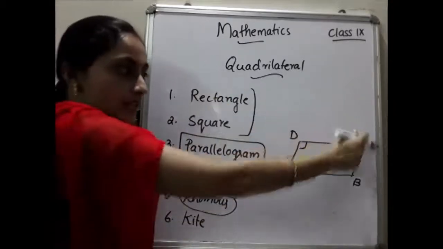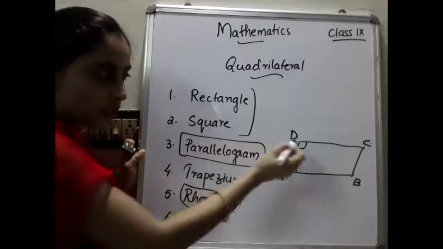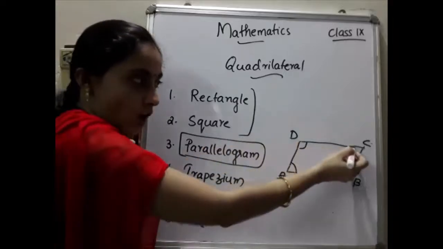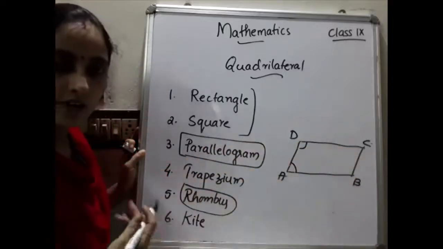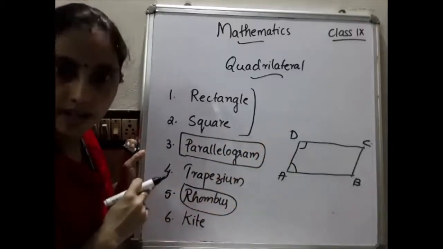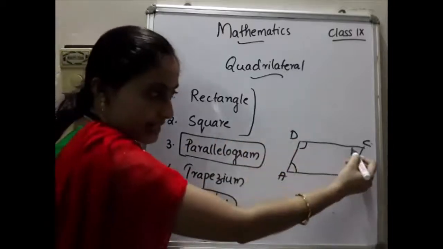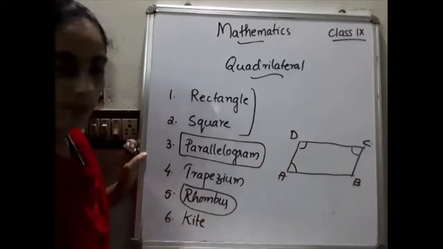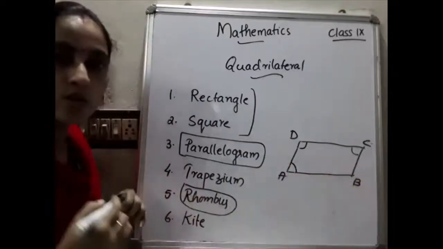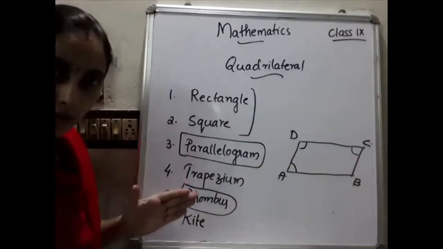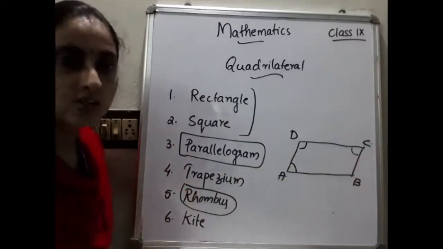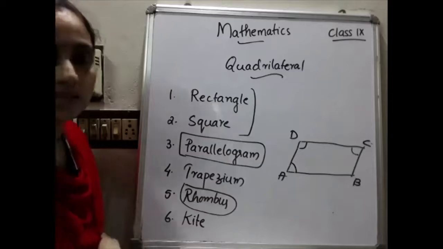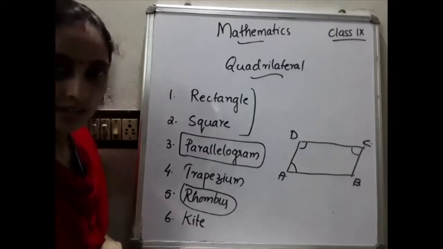Again we move to these two lines, which are parallel. If this angle is 90 degrees, automatically this will be equal to 90 degrees. Why? Because they are also co-interior angles. And here this angle is 90 degrees. Then these two are co-interior angles, they are supplementary, so this angle should be equal to 90 degrees. That means in a parallelogram, if any one angle is 90 degrees, then we can say that it is a rectangle.